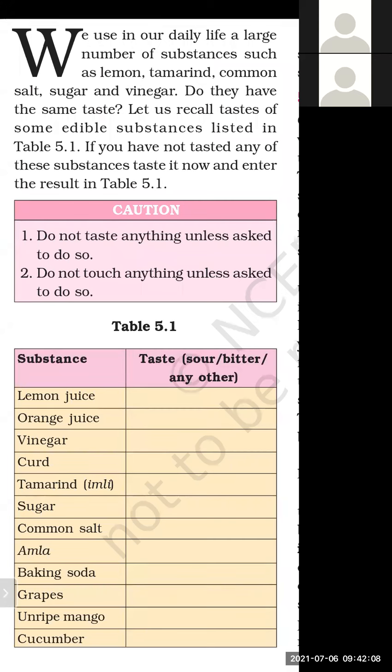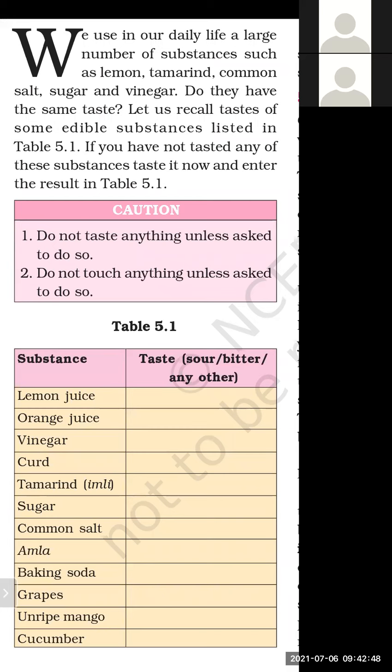But be careful. You cannot taste all the substances. Some substances are very harmful to taste. So be attentive and be careful. Do not touch or taste a substance about which you have no knowledge. Yes, if you have a lemon and you have knowledge about lemon, you can taste lemon. If you have knowledge about sugar, you can taste sugar. If you have knowledge about tamarind, you can taste tamarind.